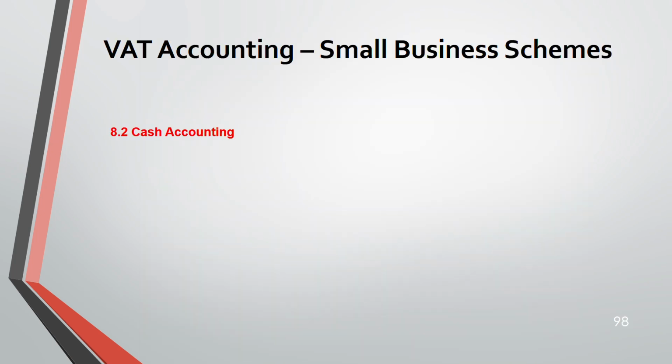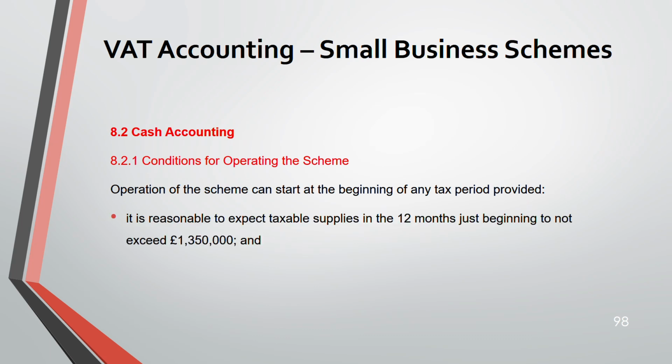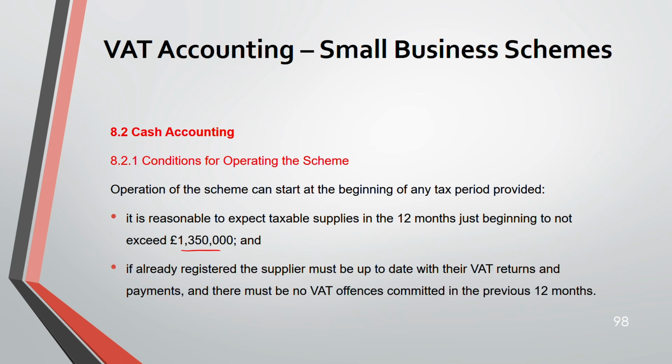Now coming to the next scheme, cash accounting. Looking at the word, you know it operates based on cash. So this also can start any tax period, provided same like annual. You are expecting your taxable supply in the 12th month not to exceed 1.35 million, and if you have already registered, you have to be up to date with the VAT returns and payments, and you have not committed any VAT offenses in the previous 12 months.